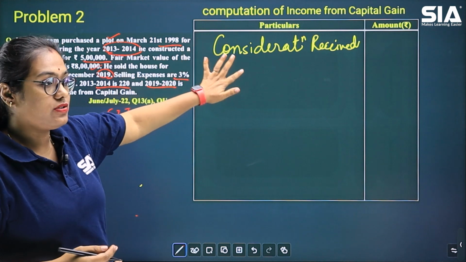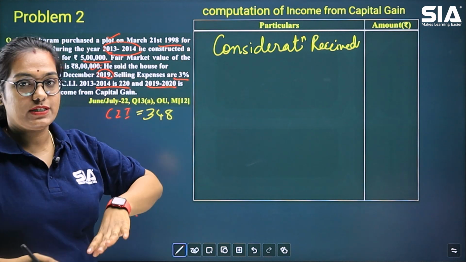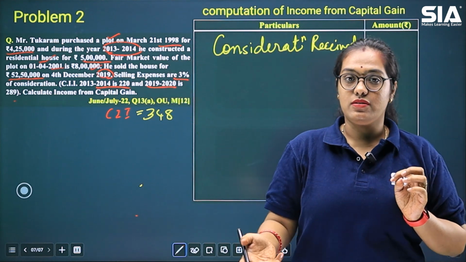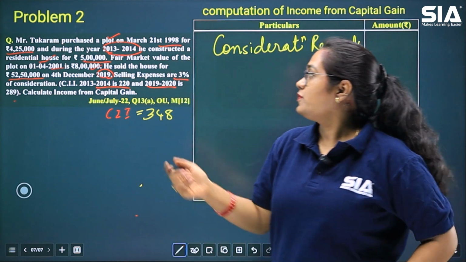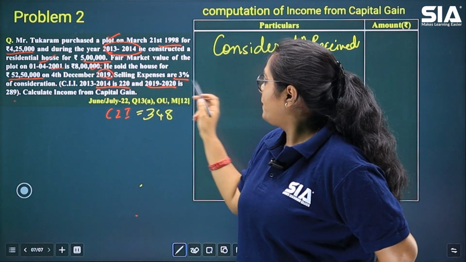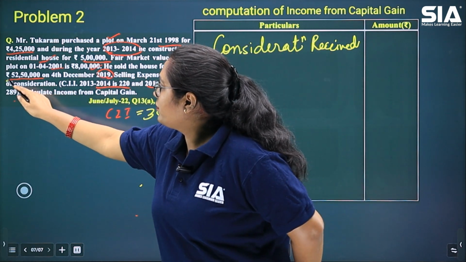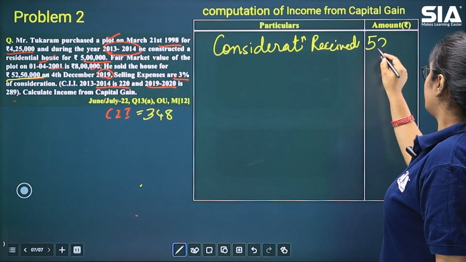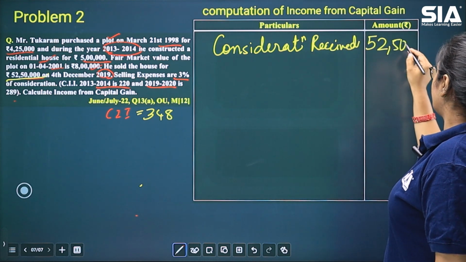We need the consideration received, then our selling expenses. So how much is the consideration received? The sale value. So the building is sold for 52 lakh 50,000.